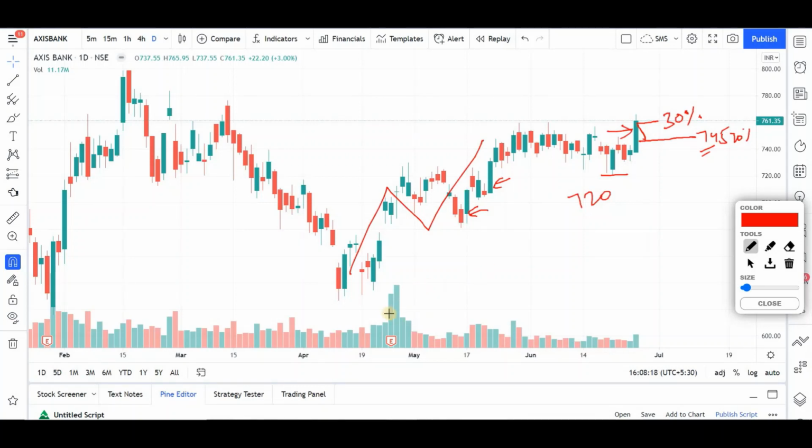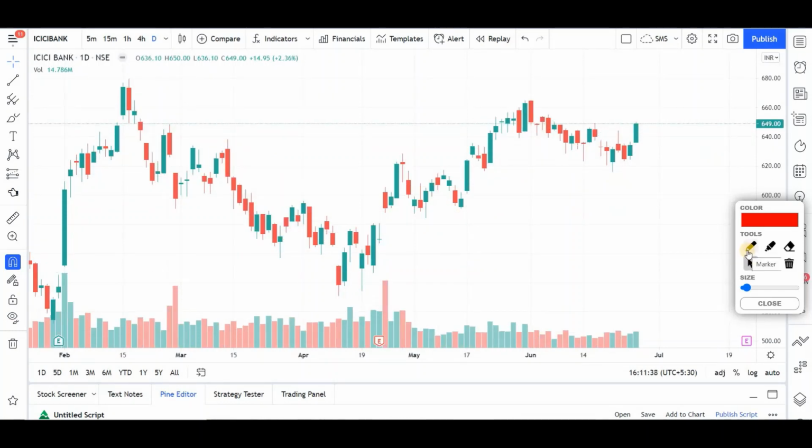Also, the third important point is the price to volume relationship. So you should be looking for good volumes. Whenever the stock was in a consolidation mode, you can clearly see the volumes had contracted a bit, right? So this is how you should be looking to make a trading plan. So the first stock idea here is Axis Bank. I'll be looking to enter the stock at 745 and my stop loss is 720.